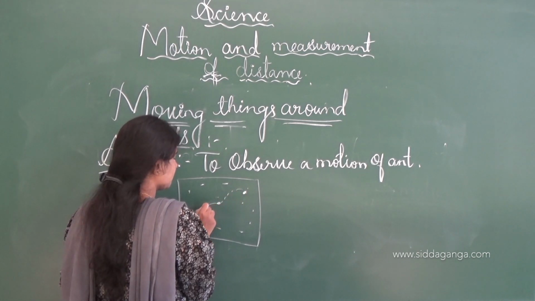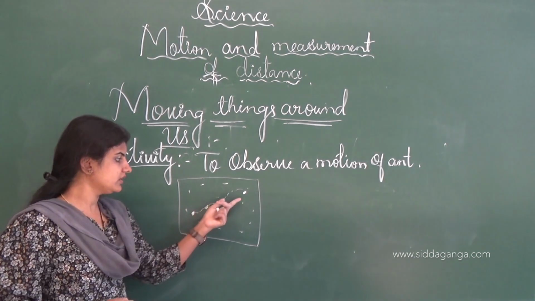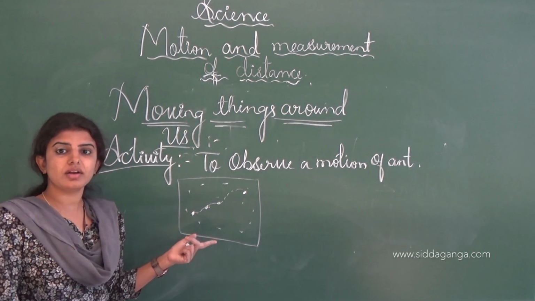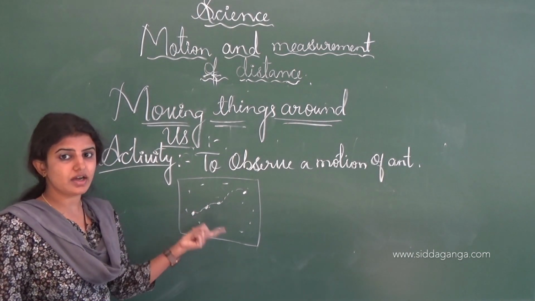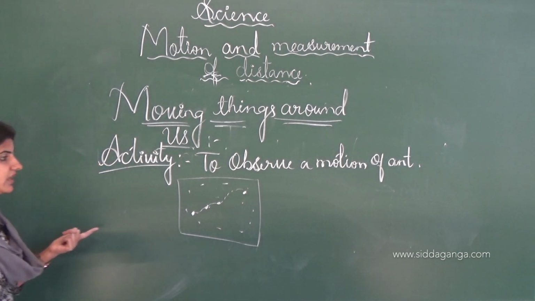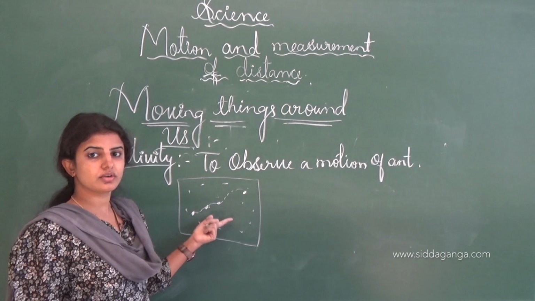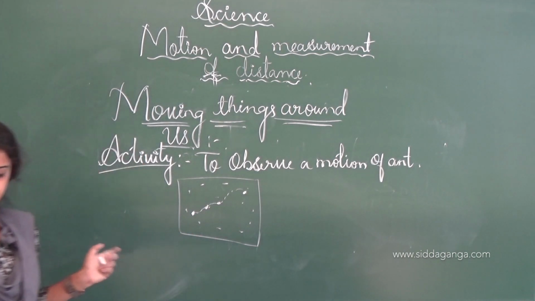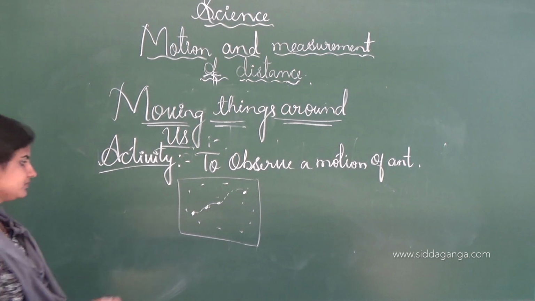Like that you have to mark with the help of a pencil, and you can observe how movements take place in small objects or small animals like an ant. See, this is how we can say that the motion of ants is also a type of motion. And this is the activity. From this activity we can say that there is a change in the position of the object with time.